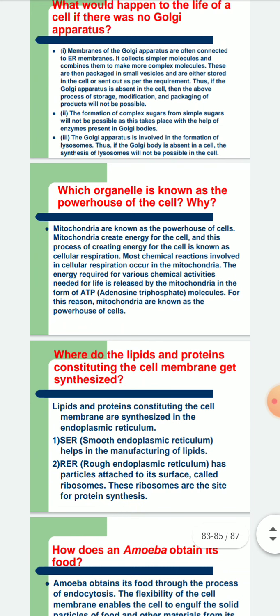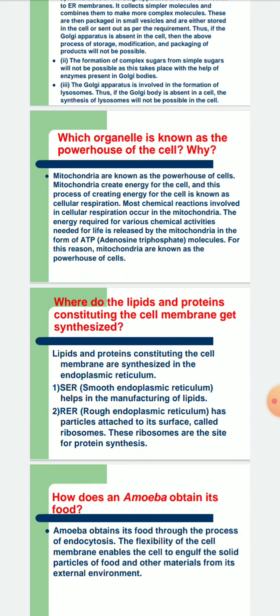Which organelle is known as the powerhouse of the cell? Why? Mitochondria. We have discussed this earlier. Mitochondria creates energy for the cell, and the process of creating energy for the cell is known as cellular respiration. Most chemical reactions involved in cellular respiration occur in the mitochondria. The energy required for various chemical activities needed for life is released by mitochondria in the form of adenosine triphosphate.